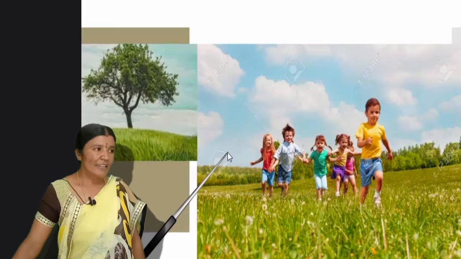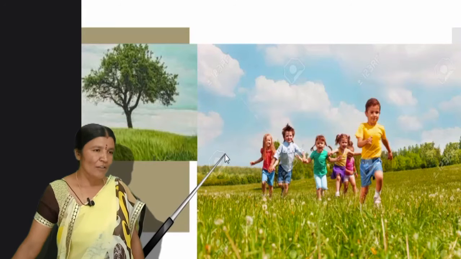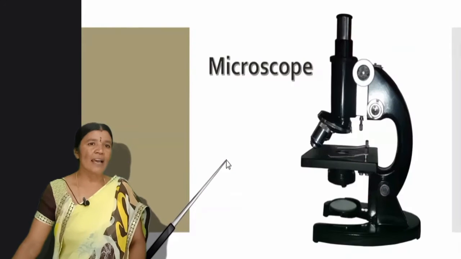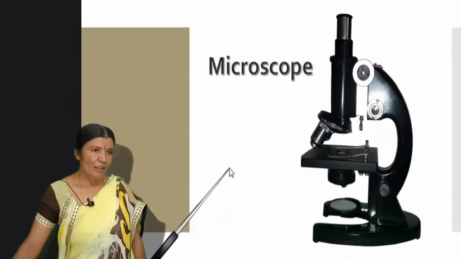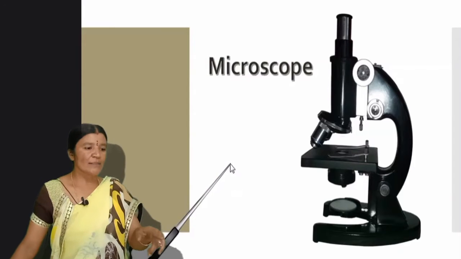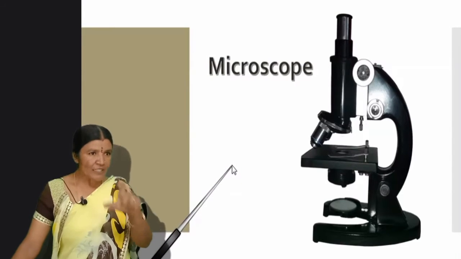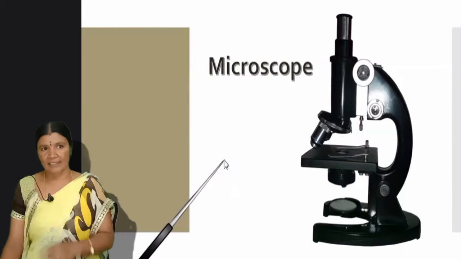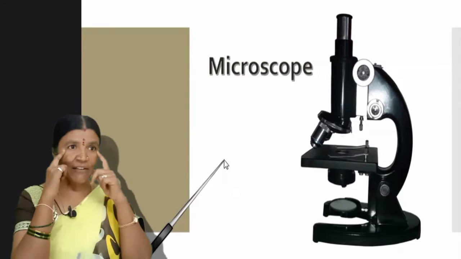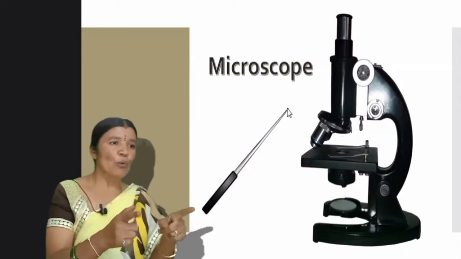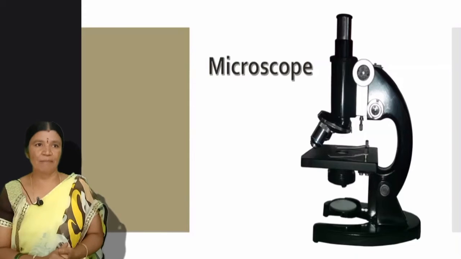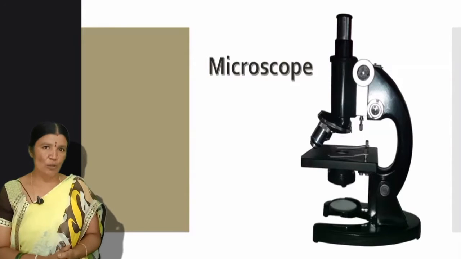Organisms that cannot be seen with our naked eye, which are visible under the microscope, are called microorganisms. I want to show you what is the microscope. This is an instrument called microscope. Through this, you are able to see the microorganisms. Children, I repeat, the organisms which cannot be seen with our naked eye, which can be seen only through the instrument called microscope, are called microorganisms. It is simple and easy also.